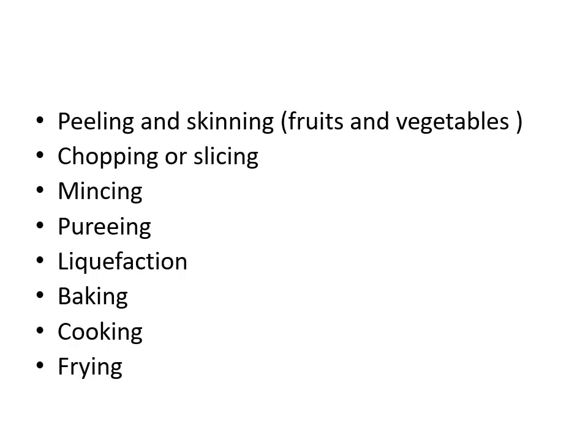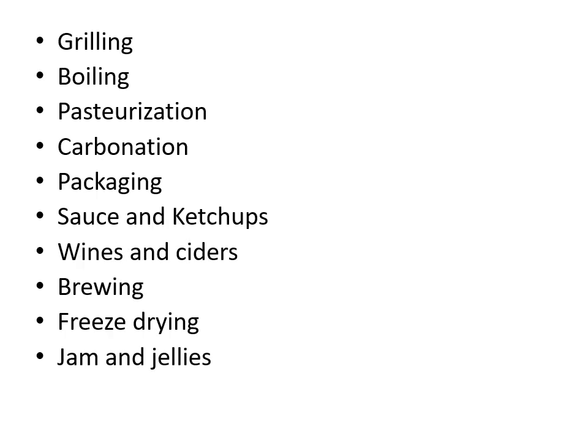A few other examples of food processing are peeling and skinning, usually done for fruits and vegetables. Chopping or slicing could be done again in fruits and vegetables. Mincing is done, pureeing, liquefaction, baking, cooking, and frying. So these are a few examples of food processing. Grilling, boiling, pasteurization, carbonation, packaging, sauces and ketchups, wines, brewing, freeze drying, jams and jellies. These are a few other examples where food processing is used.